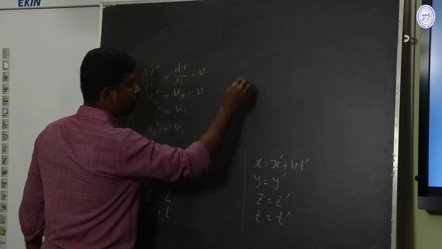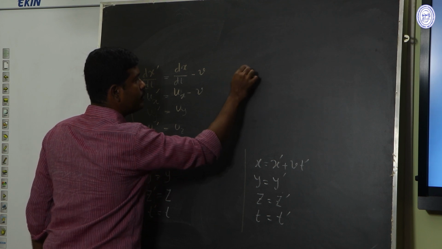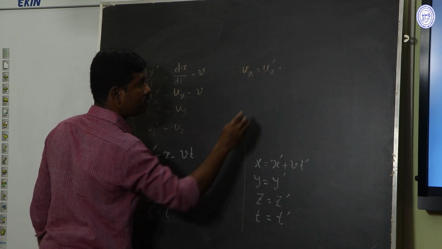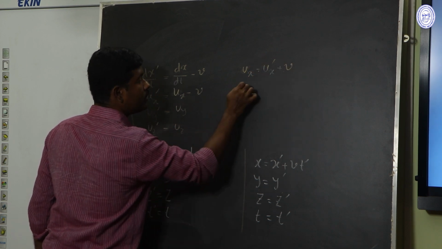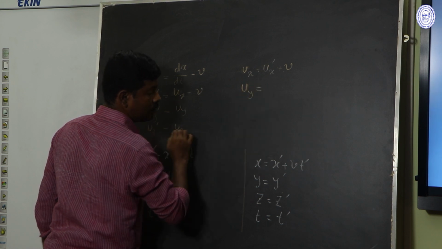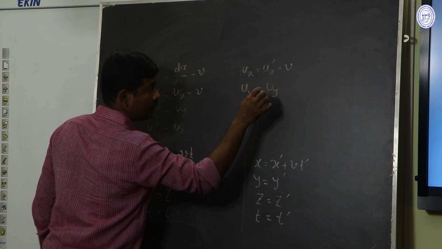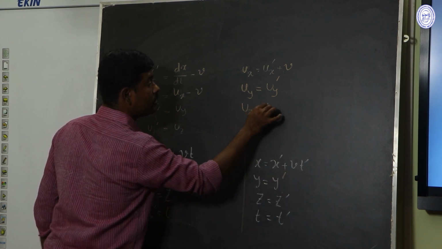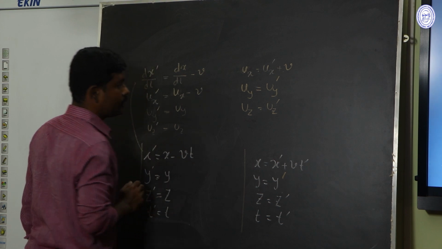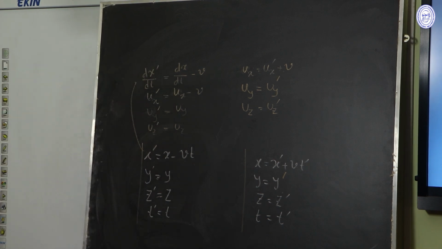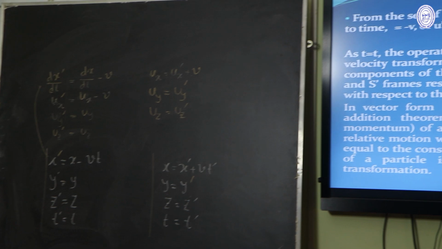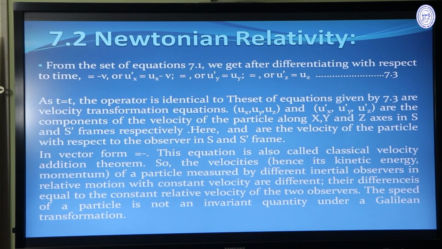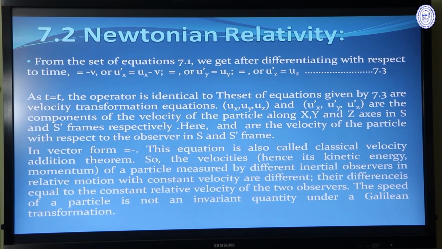And from this equation we also get ux equal to ux prime plus v, uy equal to uy prime, and uz equal to uz prime. As we have assumed that the relative velocity of the S and S dash frames is along the common x axis, the velocity components along the y and z axes remain unaffected.